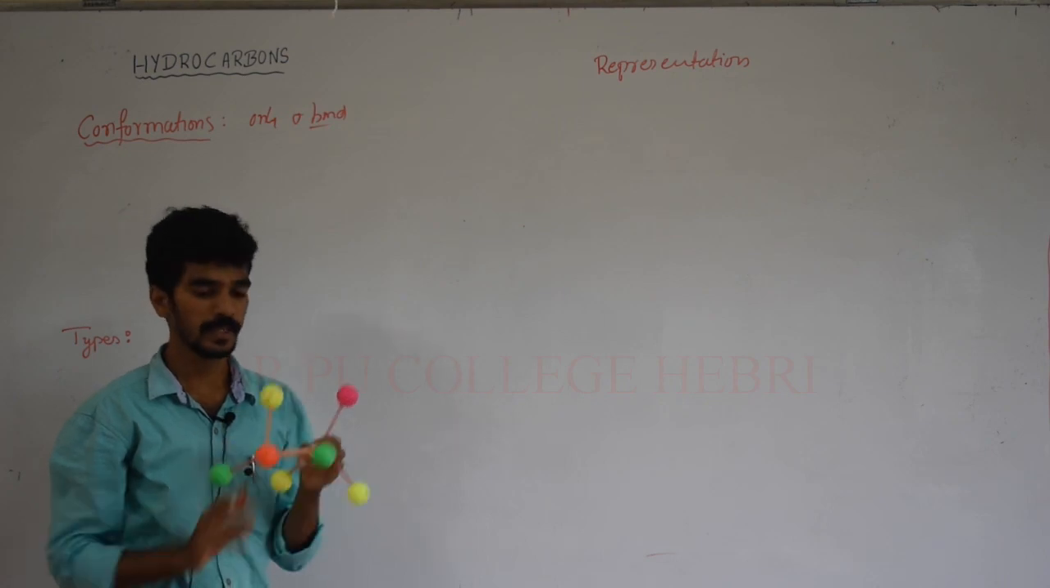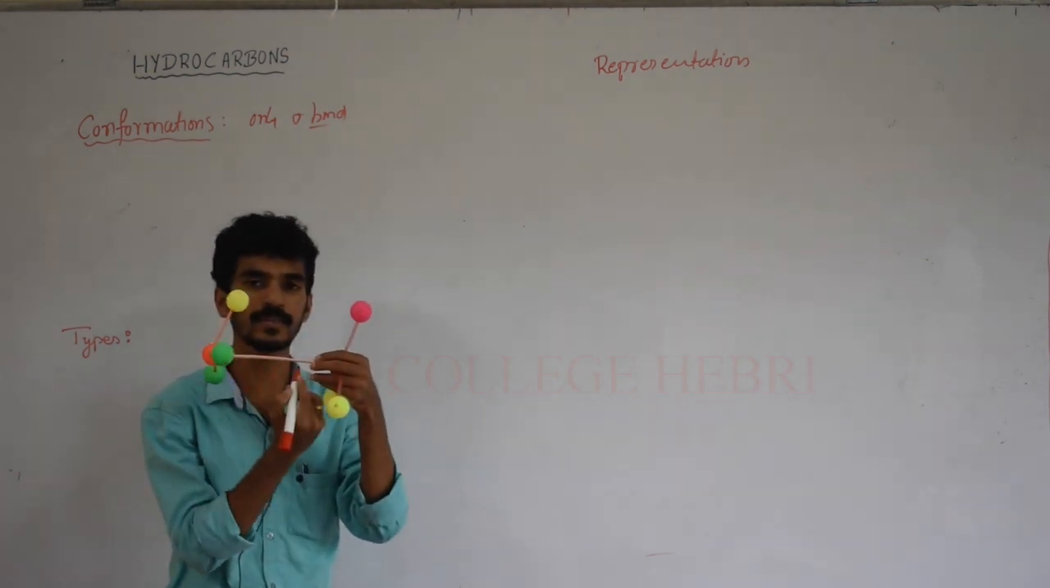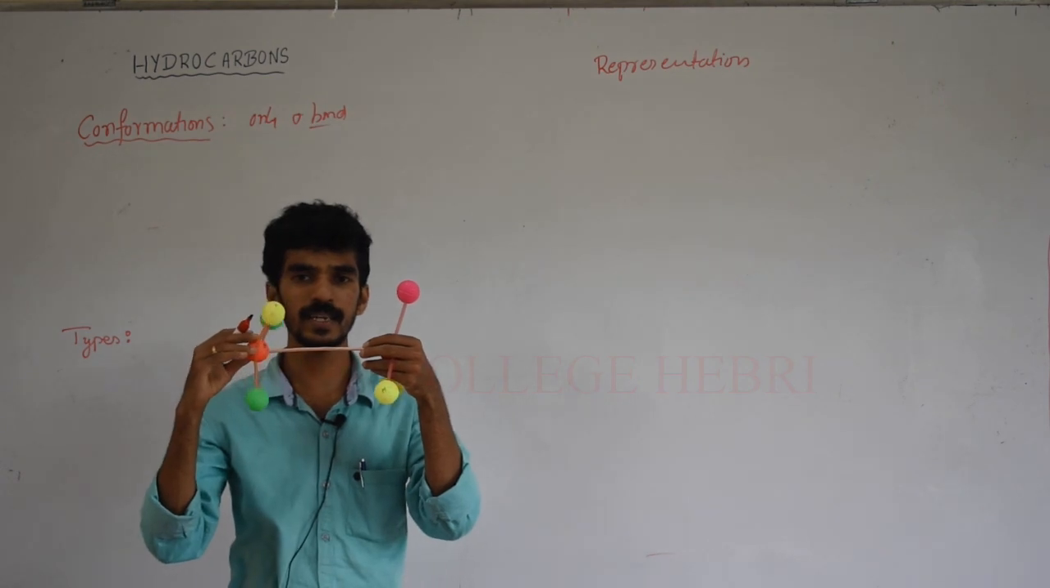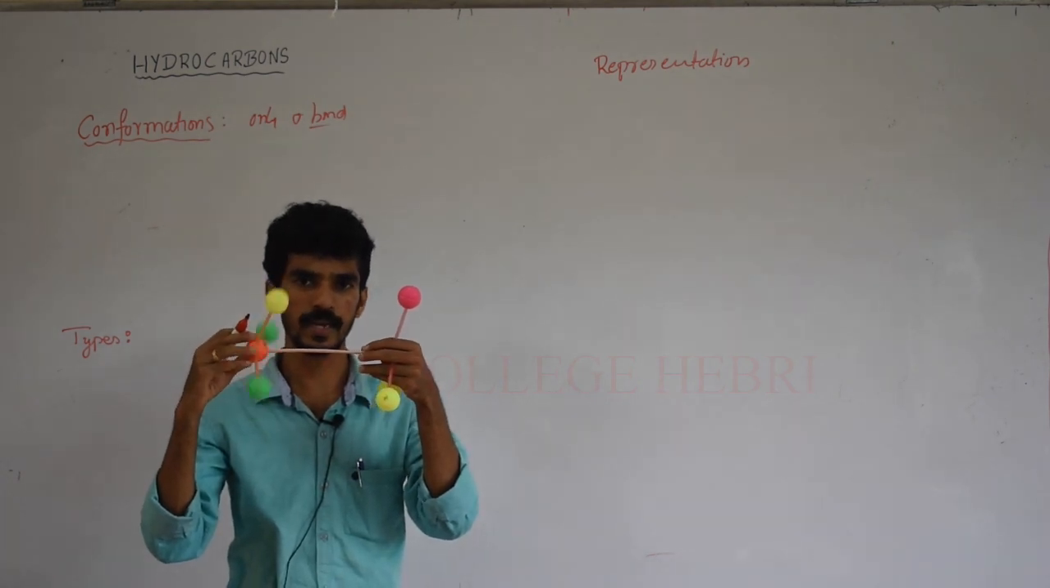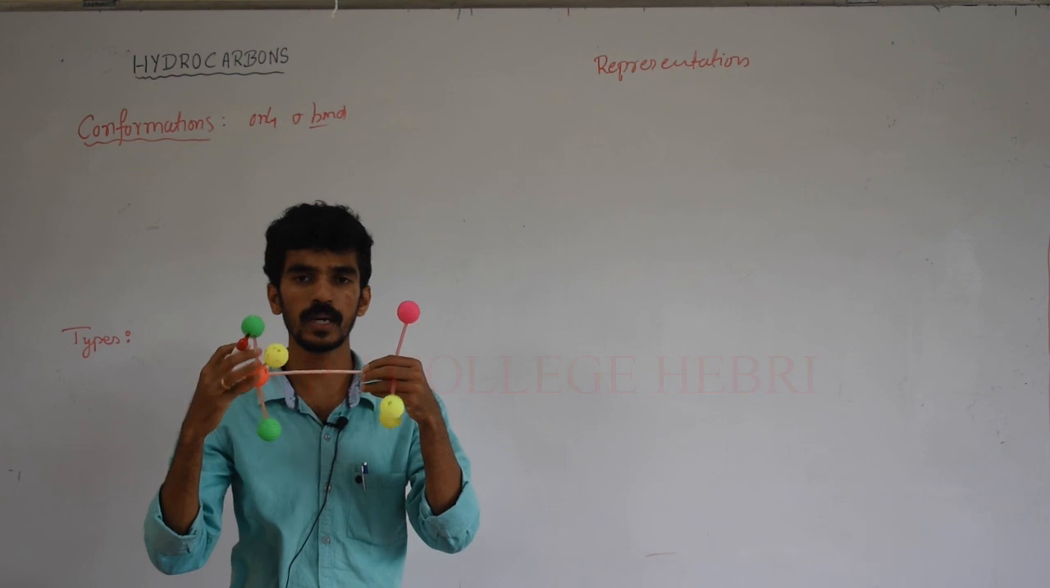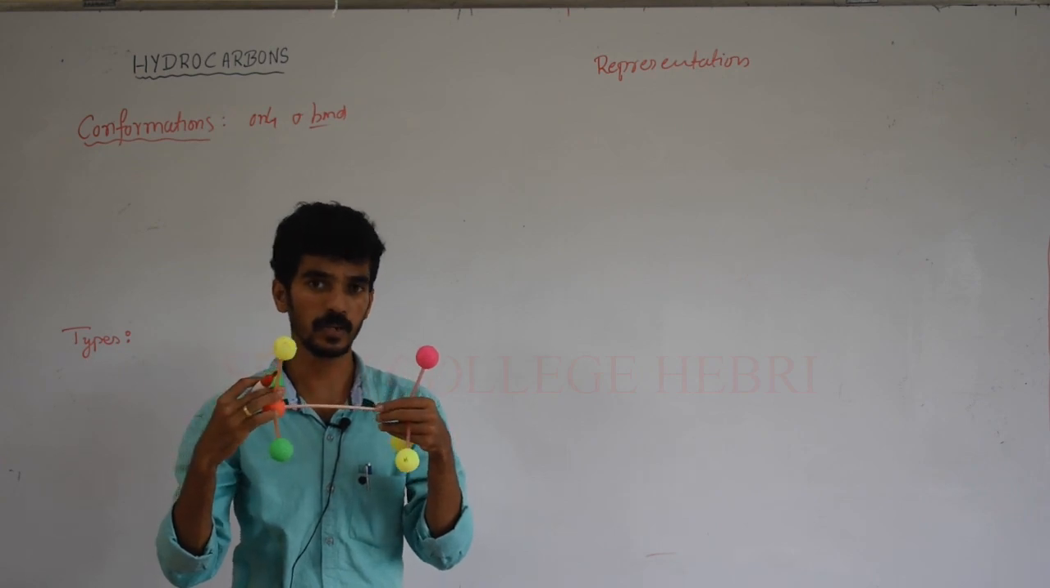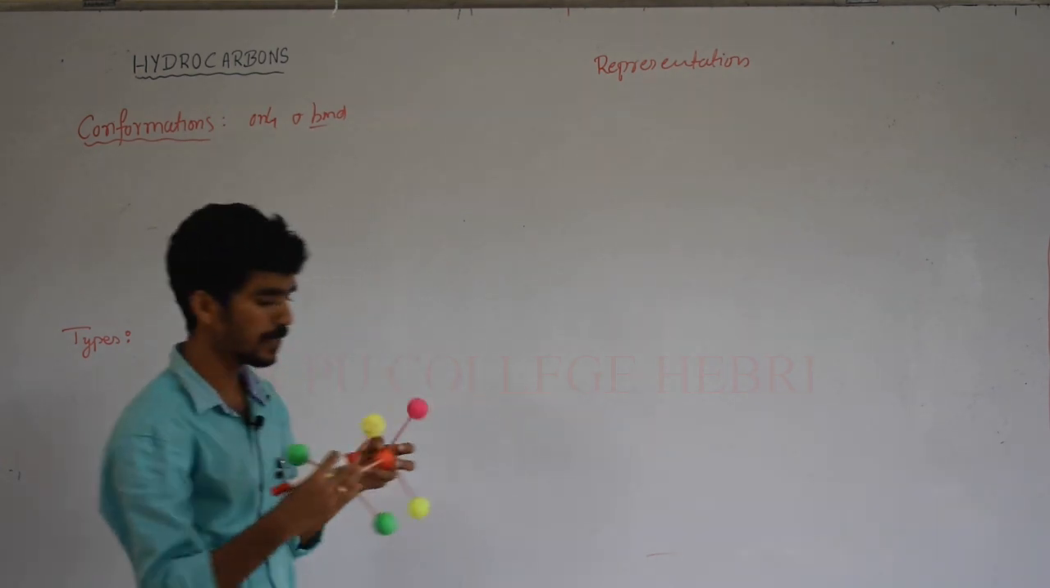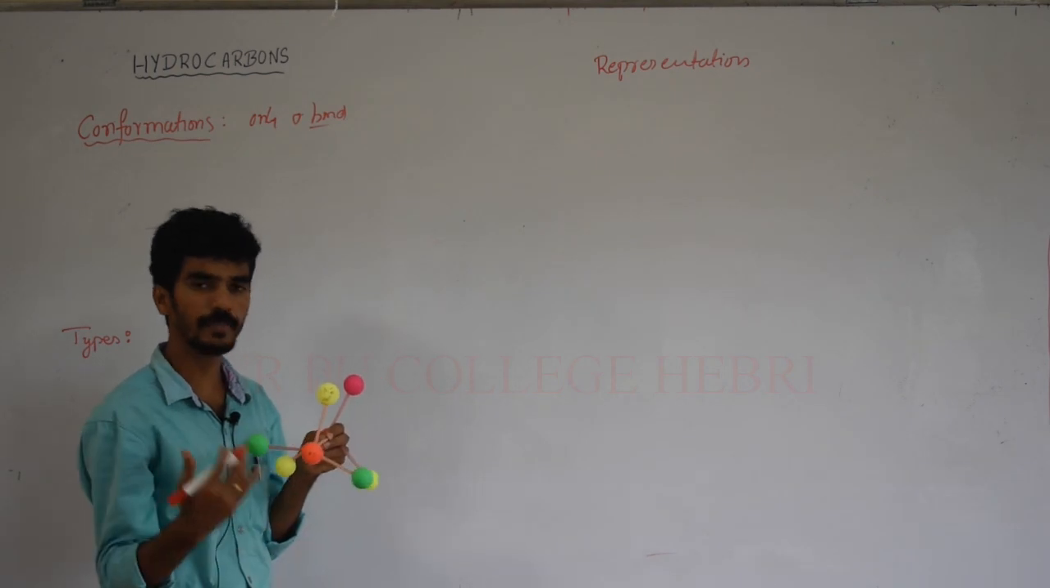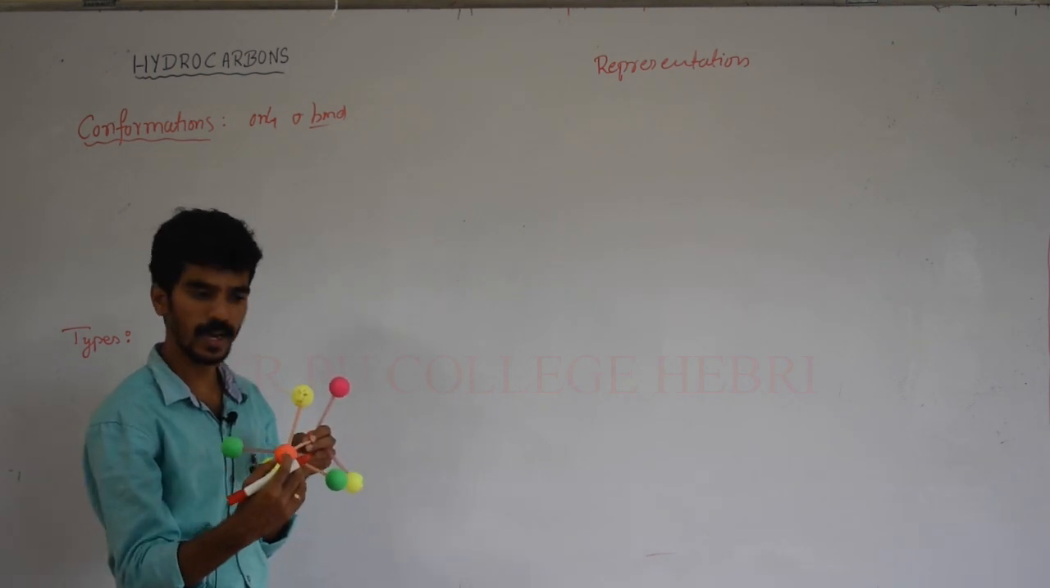So imagine this is a sigma bond, this can easily rotate. A sigma bond can easily rotate, but a pi bond, it's difficult. Okay, it's difficult to rotate. So here, other bonds are present on this particular carbon.